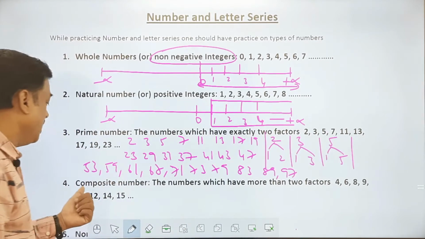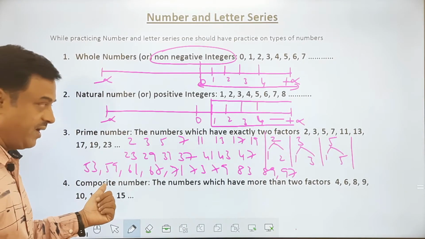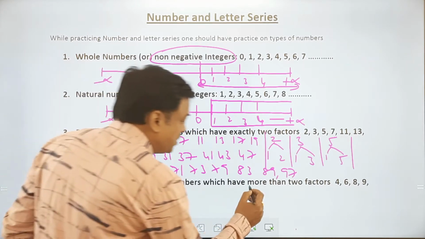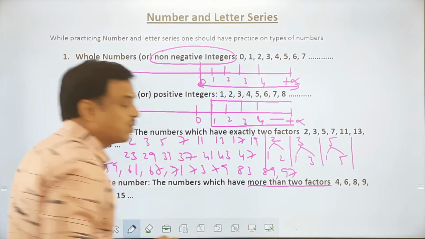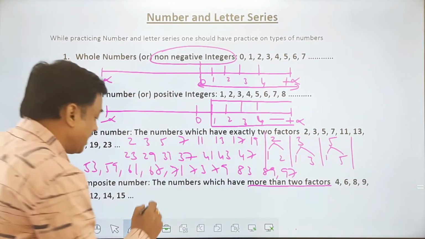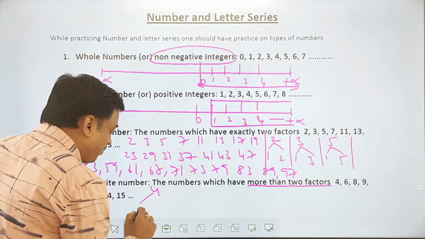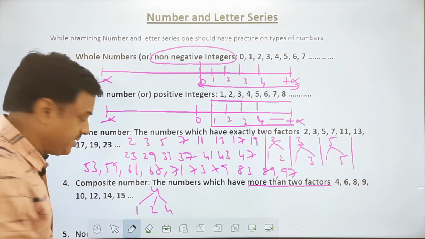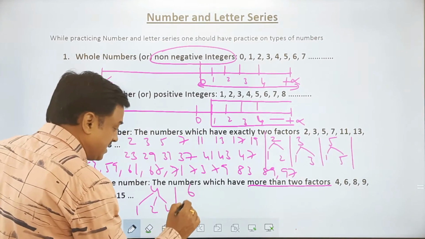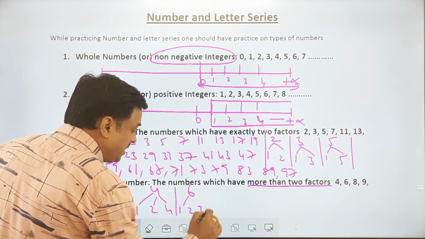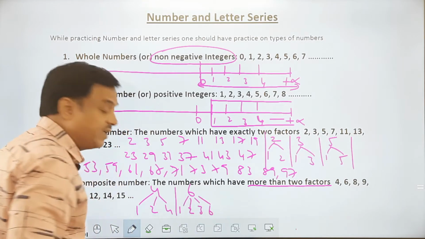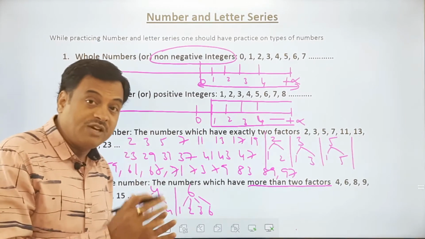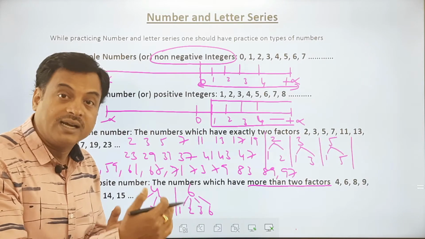But be careful when I am saying composite numbers, friends. The definition is the numbers which have more than 2 factors. Like what are the factors of 4? It will be 1, 2 and 4. These are 3 factors, more than 2 factors. Similarly, when I take 6, you have 1, 2, 3, 6 as the factors for 6. So numbers which have more than 2 factors are called composite numbers.